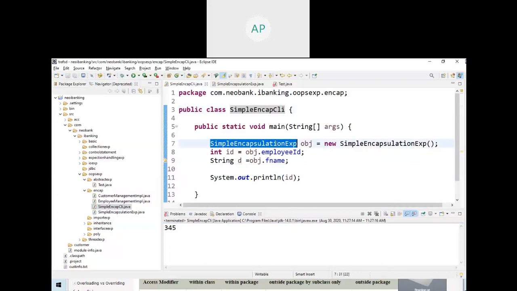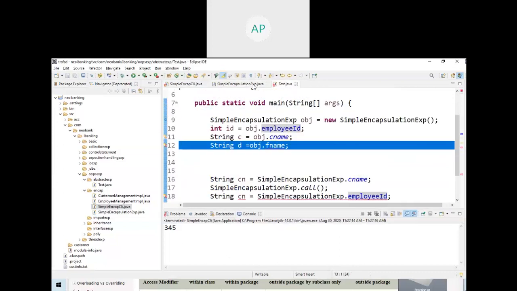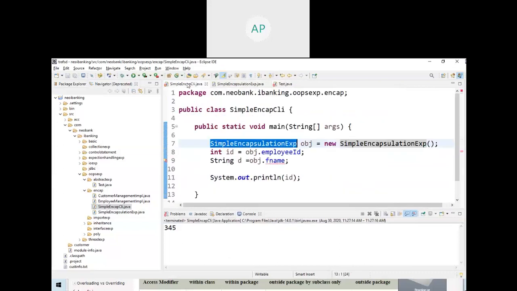Private, public, default. This is private. If I make it default, then also it won't work, because you are accessing that variable from outside the package. But if it is inside the package, it will work, because this class and this class are in the same package.